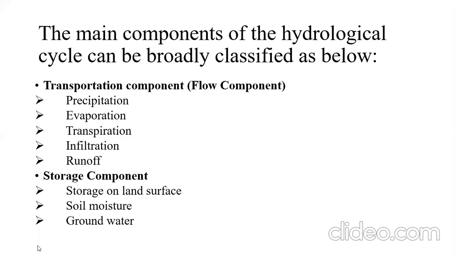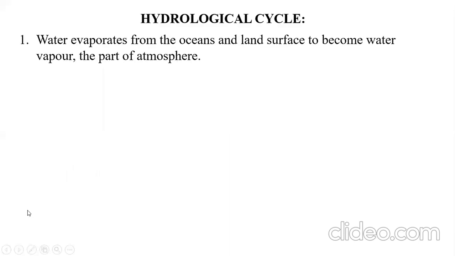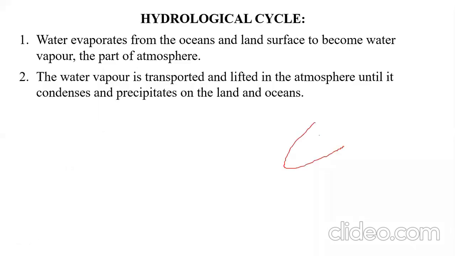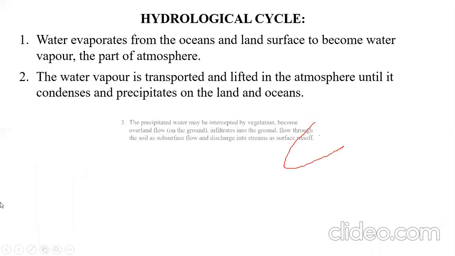Now we'll move to the next part of the hydrological cycle, that is how it occurs. We'll summarize the things now. The water evaporates from the oceans and the land surface to become water vapor, that is part of the atmosphere. Then the water vapor is transported and lifted in the atmosphere until it condenses and precipitates again on the lands and oceans.